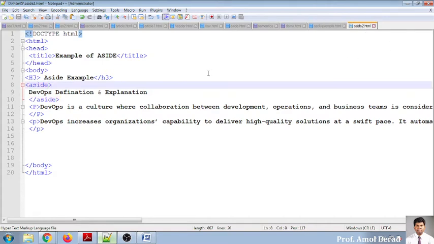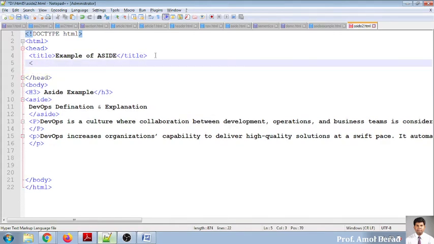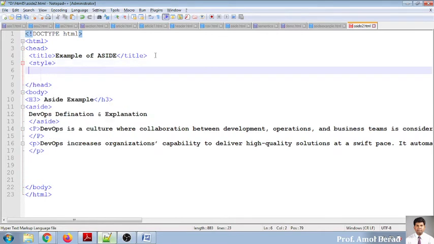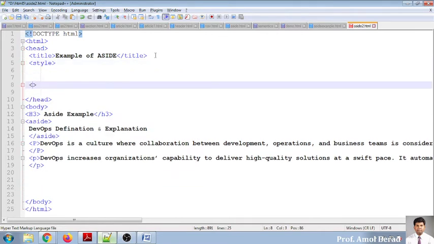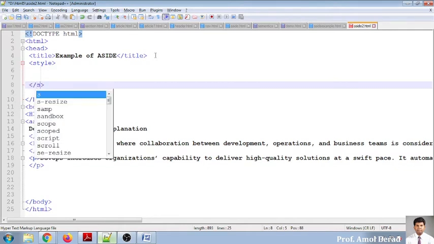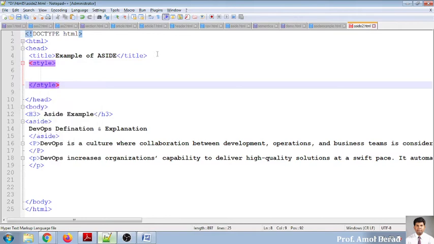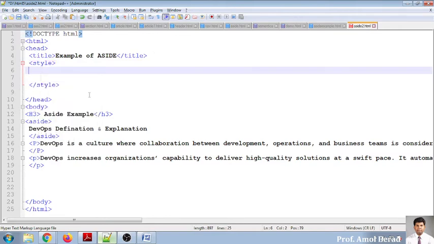Now, the second technique I want to share with you is writing the same thing using the style tag. So the style tag is for the purpose of writing a style sheet. Now, to whom do I want to give this style sheet?